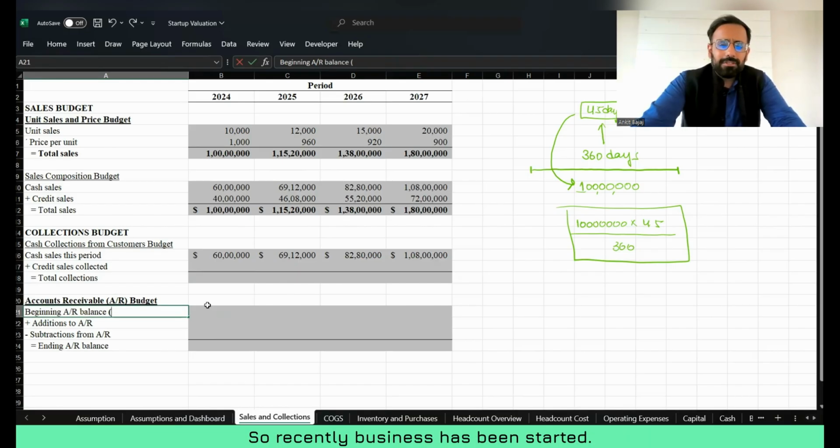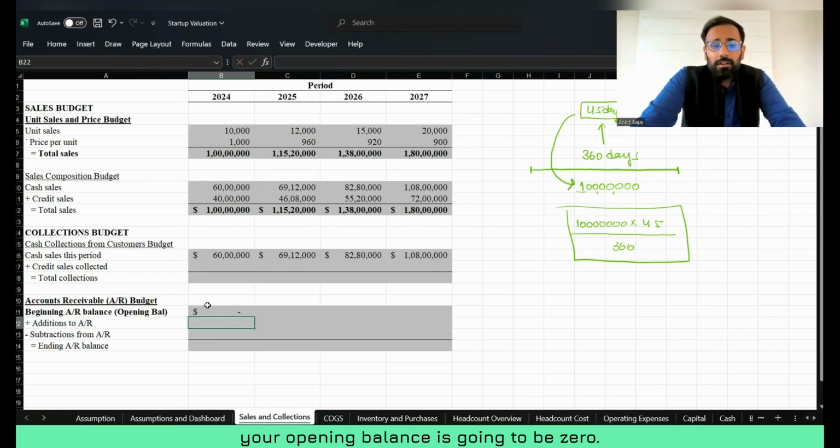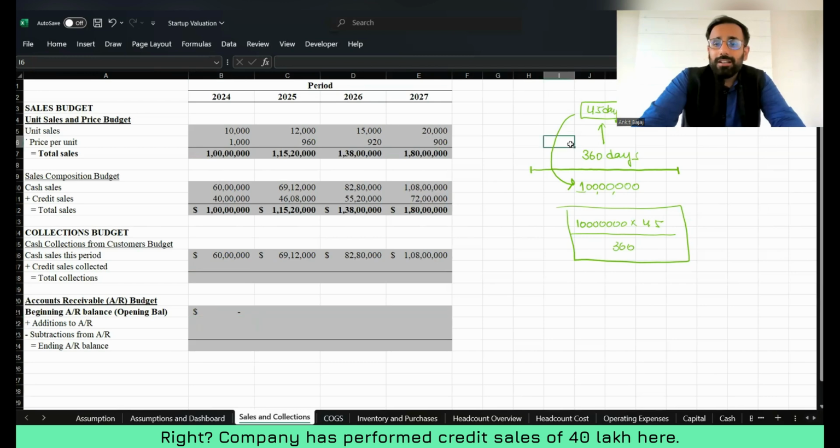Recently the business has been started, so obviously there will be no opening balance. You have to understand that if this is the first year of business, there will be no opening balance, so the opening balance is going to be zero. Now, during the year, if you see, the company has performed credit sales of 40 lakh here.